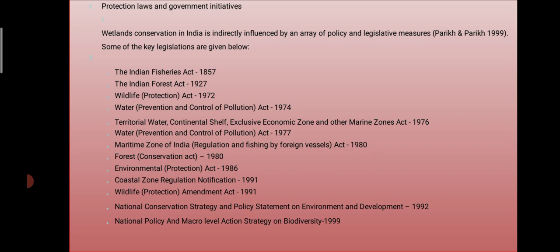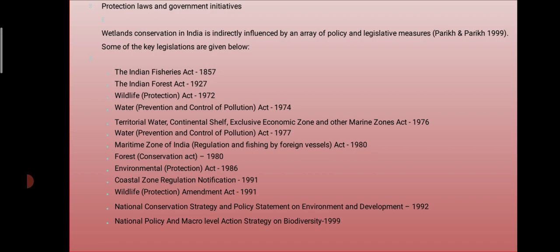Let's see which are the acts: Indian Fisheries Act 1857, Indian Forest Act, Wildlife Protection Act, Water Prevention and Control of Pollution Act, Territorial Waters, Continental Shelf, Exclusive Economic Zone and other Maritime Zones Act, then Maritime Zone Act, Forest Act, Environmental Act, Coastal Zone Regulation Notification, Wildlife Protection Act, the National Conservation Strategy and Policy Statement on Environment and Development, and the National Policy and Macro Level Action Strategy on Biodiversity.